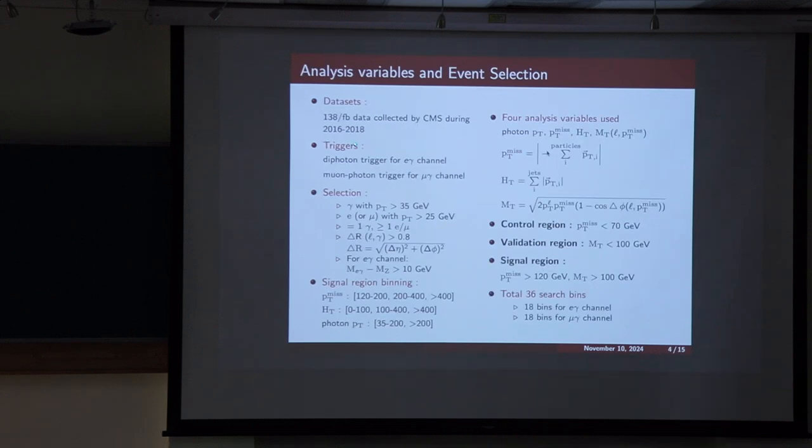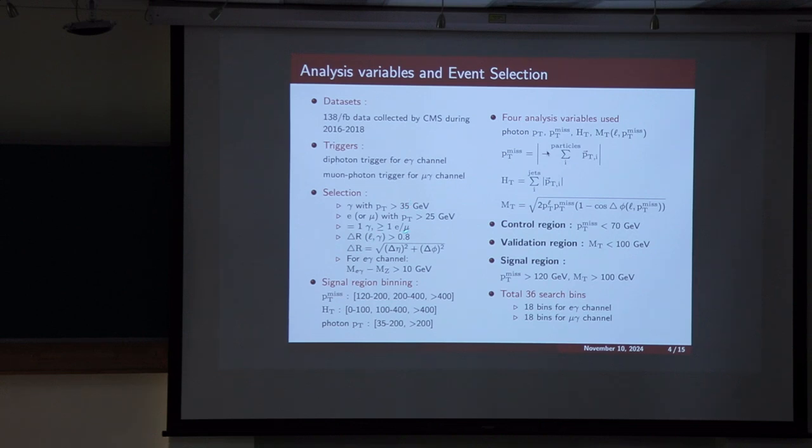So for this analysis we use 138 inverse femtobarn data collected by the CMS detector from 2016 to 18. To select electron photon events we use the diphoton trigger. For selecting muon photon events we use the muon photon cross trigger. We require an event to have exactly one photon and at least one lepton, and the PT threshold of lepton is more than 25 GeV, and for photon we require it to have PT more than 35 GeV.